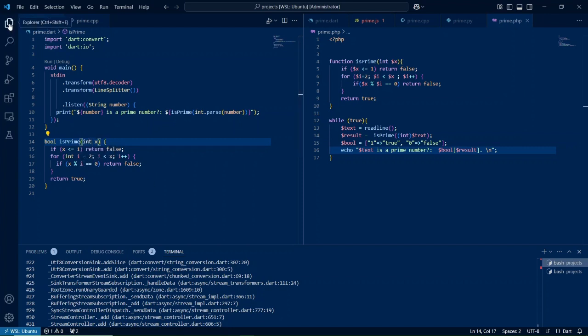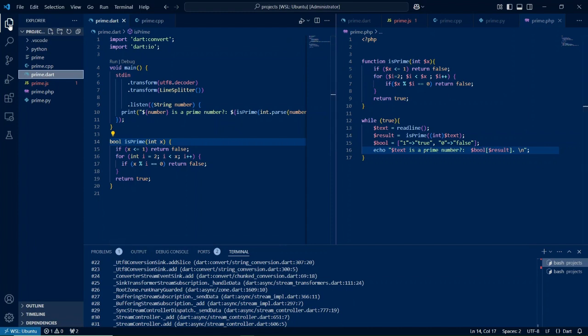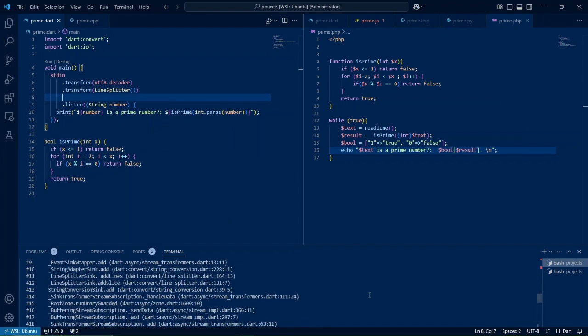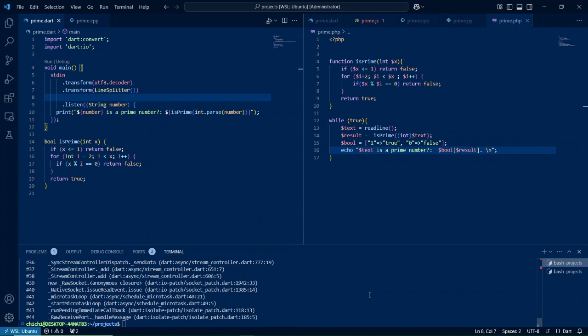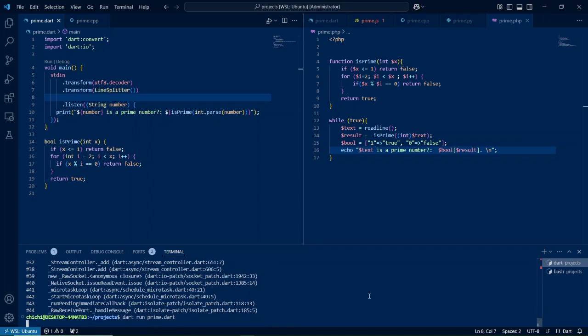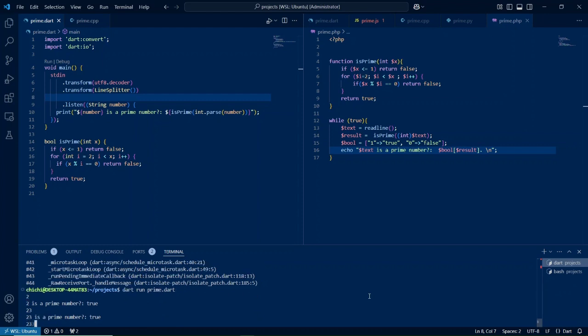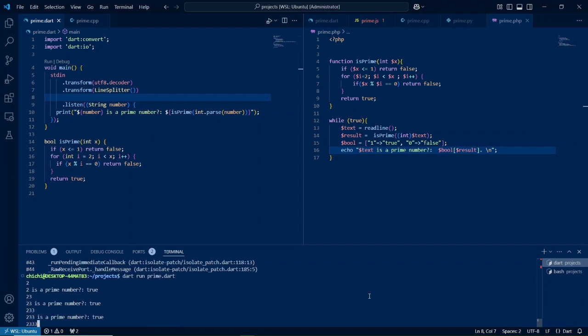One more thing, I have no idea, but it would appear the broadcast stream in this case doesn't make sense, because when you compile and run, I am listening to the stream multiple times, but it would appear it's okay. All right,